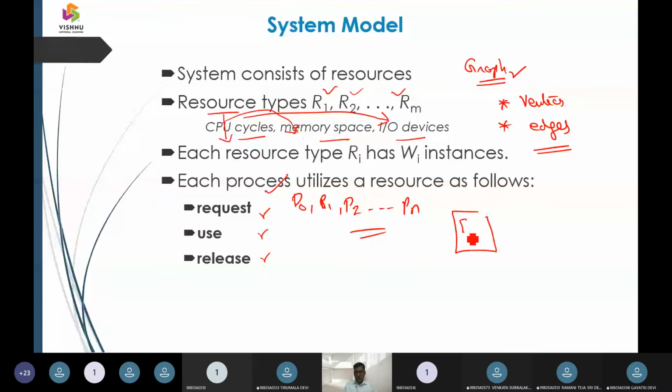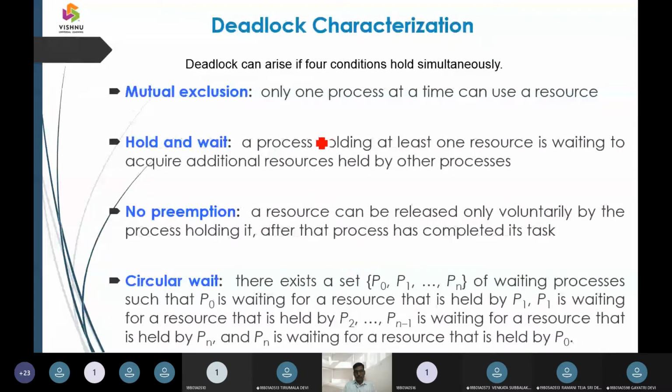Resources are represented in the form of a rectangle, and inside the rectangle we have elements as dots. These inside elements we call instances. Circles are used to represent process 1, process 2, process 3, etc. So this is how a system model is taken up.